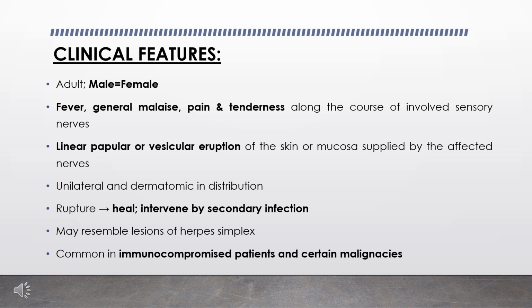After the rupture of the vesicle, healing comes, although secondary infection may intervene and slow the process considerably. Occasionally, herpes zoster may resemble the lesions of herpes simplex, but the two diseases can be separated since the zoster virus cannot be transmitted to animals. It is a common infection in immunocompromised patients and those with certain malignancies including Hodgkin's disease and malignant lymphoma.